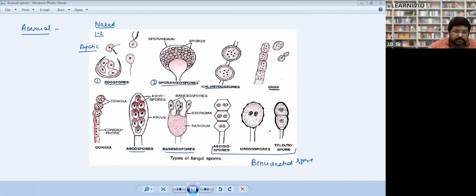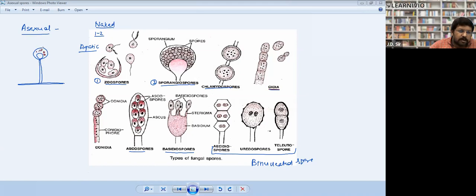Next, second, sporangiospore. Like bread mold, they are found. So what happens in a sporangiospore? Suppose that this is mycelium. When maturity comes, the mycelium will grow vertically like this. After some time, it will have a ball-like, club-like structure, which gets divided into two parts, and inside it there will be some small spores.